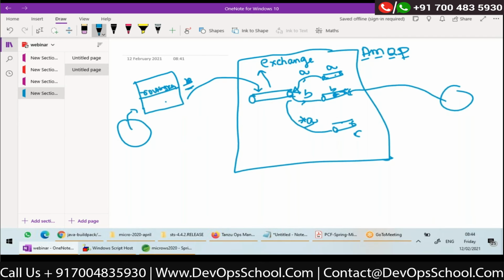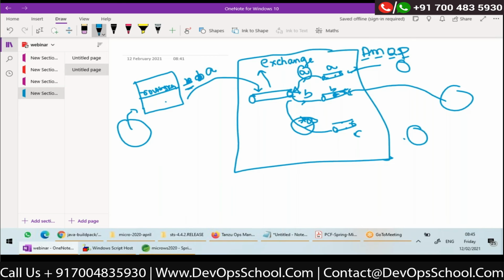Suppose the routing key is A. Then which queues are matching? This one is matching, and star A, this is also matching, right? So what this exchange will do is put the message in both A and C, and the listeners or receivers for both of them can receive it. So we are getting the functionality of a queue and a topic in this exchange.